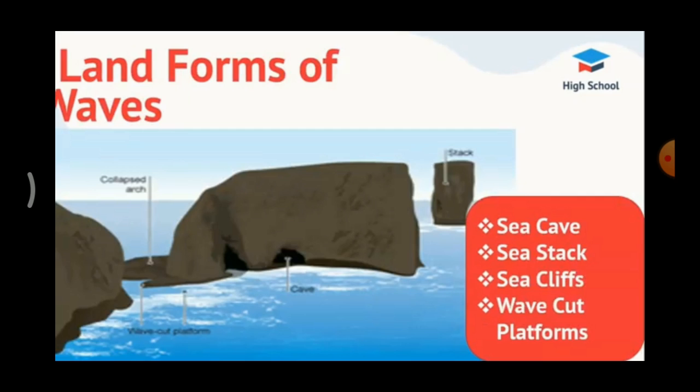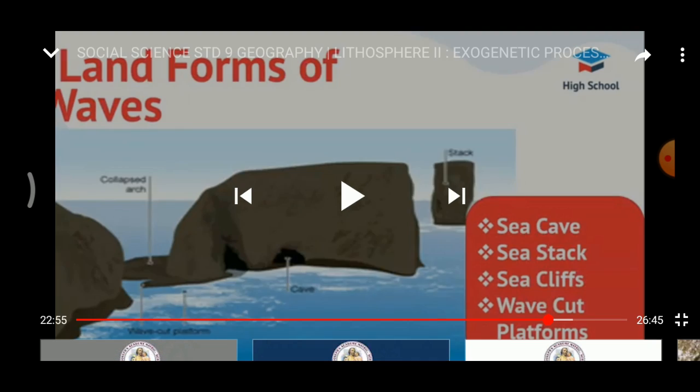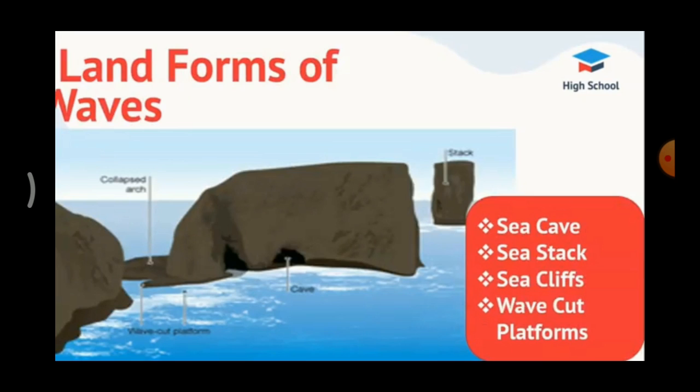Next one is sea stack. Further erosion by waves ultimately leads to the total collapse of the arch. So the arch is collapsed fully by the erosion of the waves. The seaward portion of the headland will remain as a pillar. Now only the seaward portion is remaining, seen like a pillar. That is called a stack.